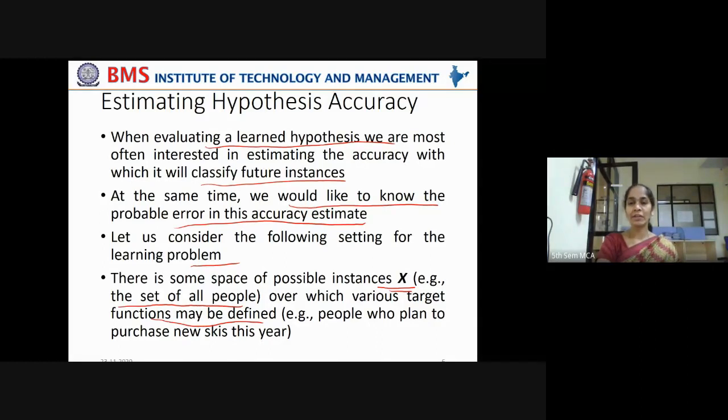Say, what would be the target function? People who plan to purchase new skis this year. People may be interested in skiing in their vacation. If they are able to predict that, then they can increase their market or increase the customer experience by offering some discount or loyalty points, like that. So there is some space, and now let us consider there are some training examples provided to us over which a target function has to be learned or defined.